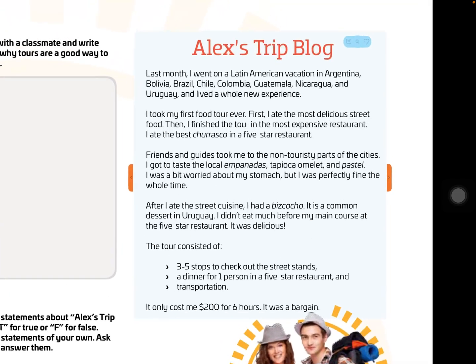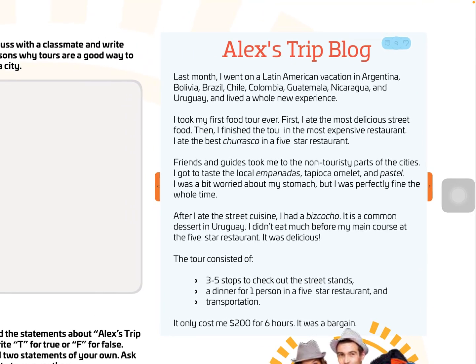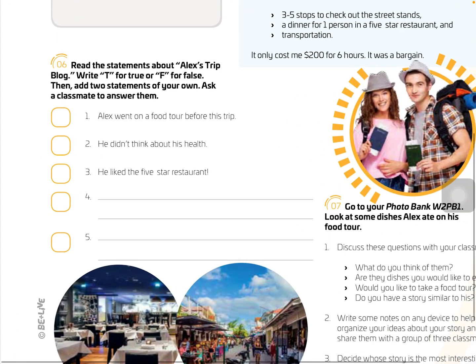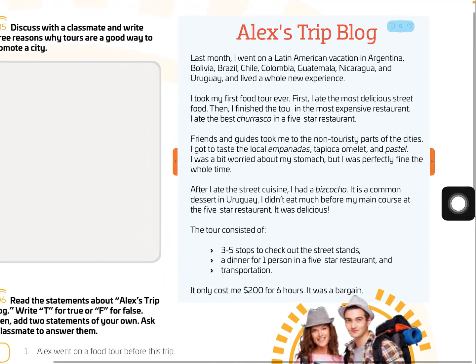We go to this chart, Alex's trip blog. So we are going to read it carefully and we're going to complete this. Number 6. Read the statements about Alex's trip blog. So write T for true or F for false. Then add 2 statements of your own. Ask a classmate to answer them. So which one of them is true or which one of them is false, according to that reading part.